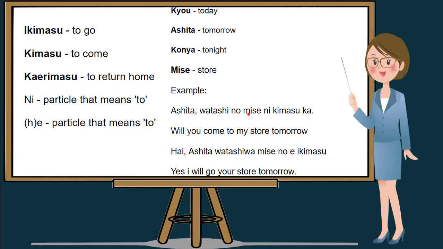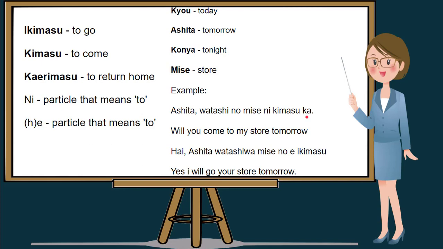Mise in English is store. And of course, we will use the particle ni before the verb kimasu, which means to come. And again, a particle ka, which makes the sentence an interrogative sentence.